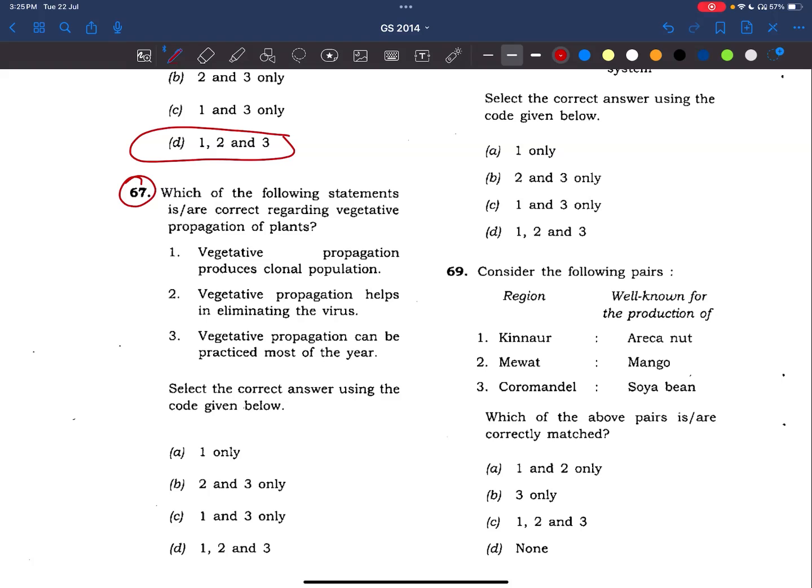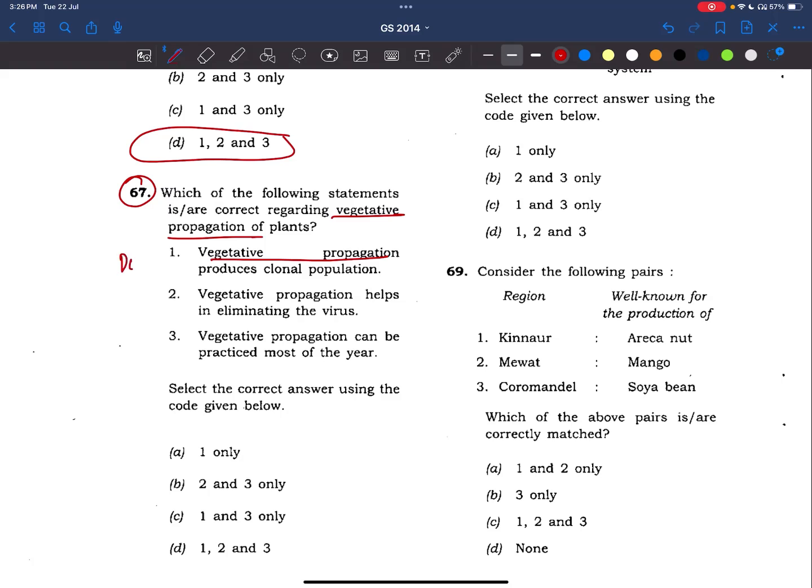Now coming to the 67th question. Which of the following statements is are correct regarding vegetative propagation of plants? See here, vegetative propagation means asexual reproduction, friends. Okay, it does not involve any sexual gametes. Okay, now coming to the statements, vegetative propagation produces clonal population. See, vegetative propagation is nothing but we are taking the DNA of that one only.